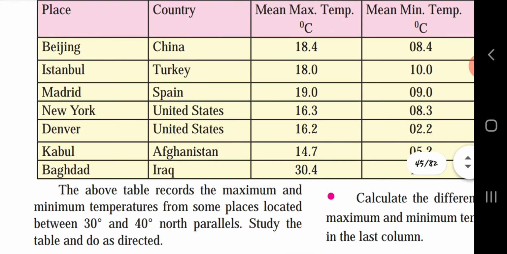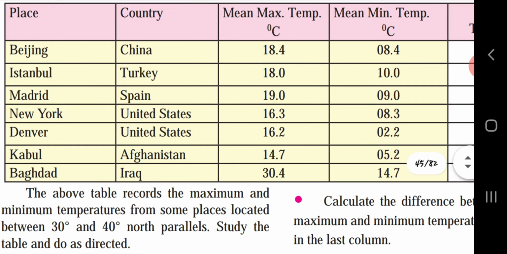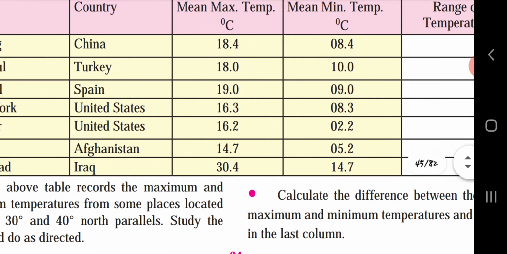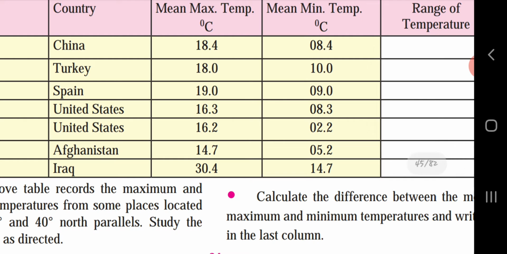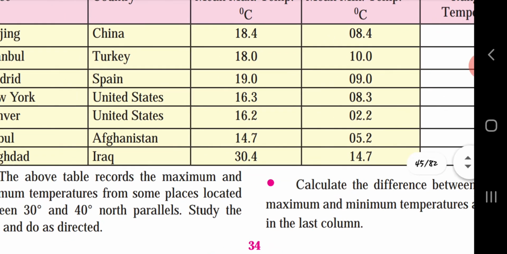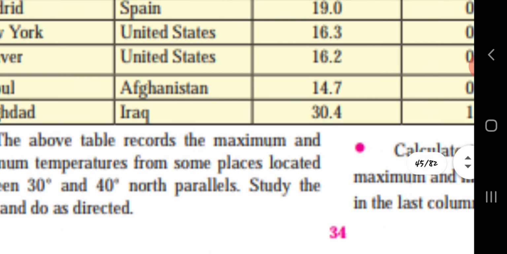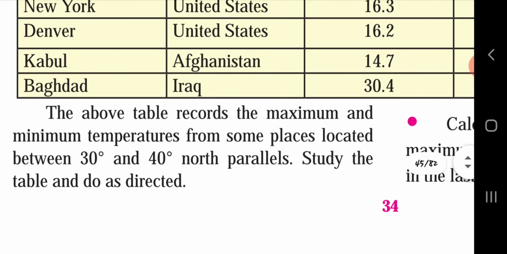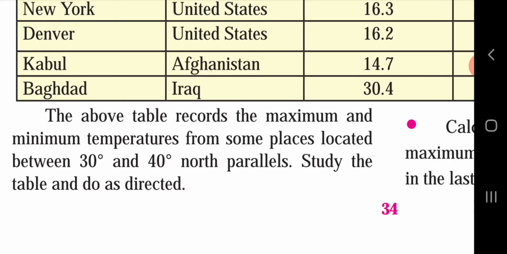Baghdad, that is in Iraq, mean maximum temperature is 30.4, mean minimum temperature is 14.7, and the range of temperature will be 15.7. The above table records the maximum and minimum temperatures from some places located between 30 degree and 40 degree north parallels. Study the table and do as directed.